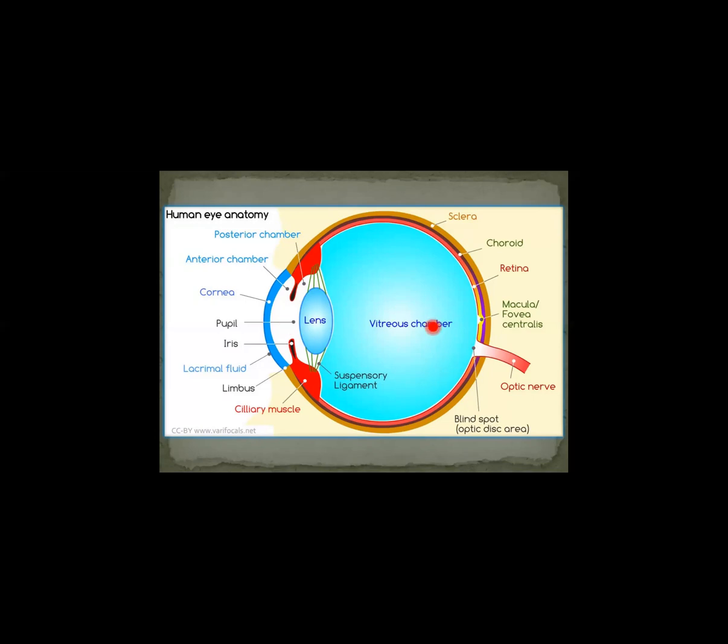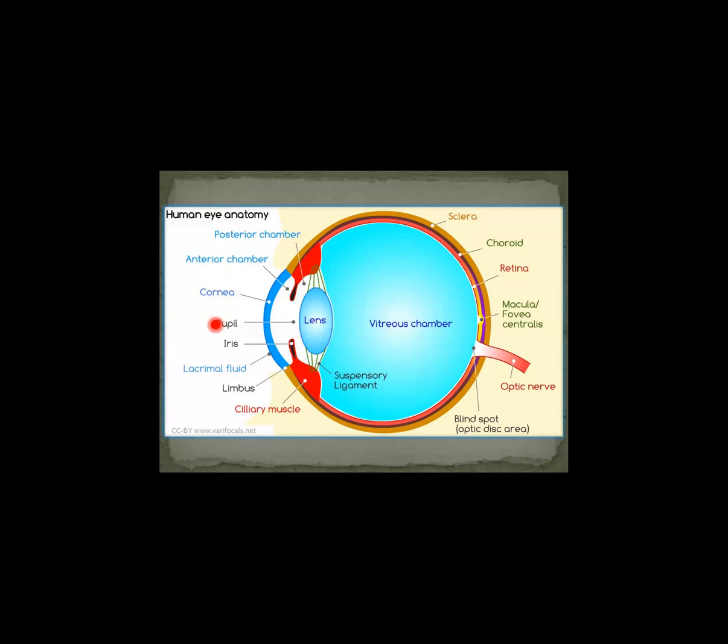The interior portion of the eyeball is separated into two chambers by the lens and the suspensory ligaments. This is the lens, which lies in its place by the suspensory ligaments. This red portion is the ciliary muscle, this is the iris, and the opening at the center of the iris is the pupil.